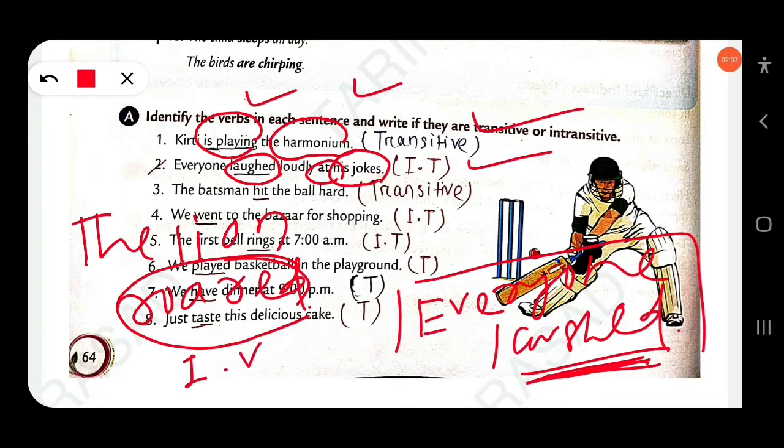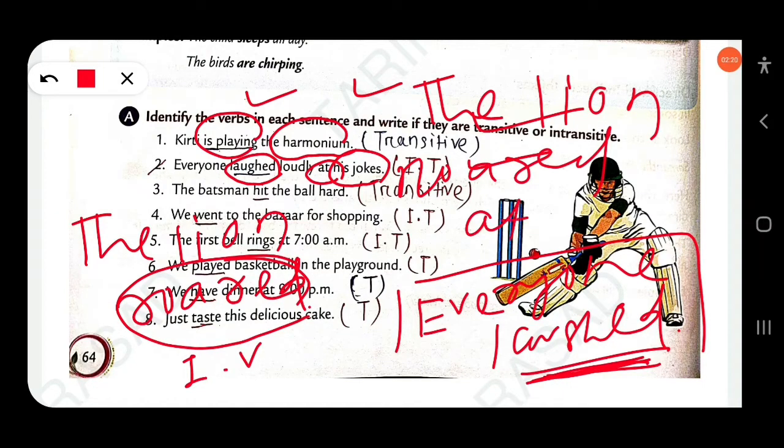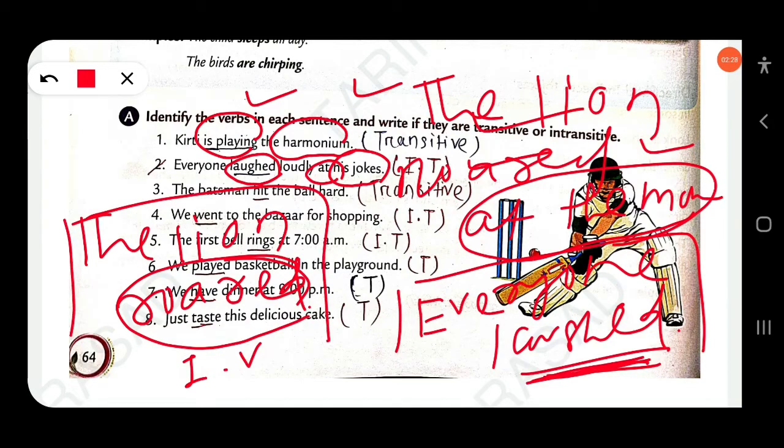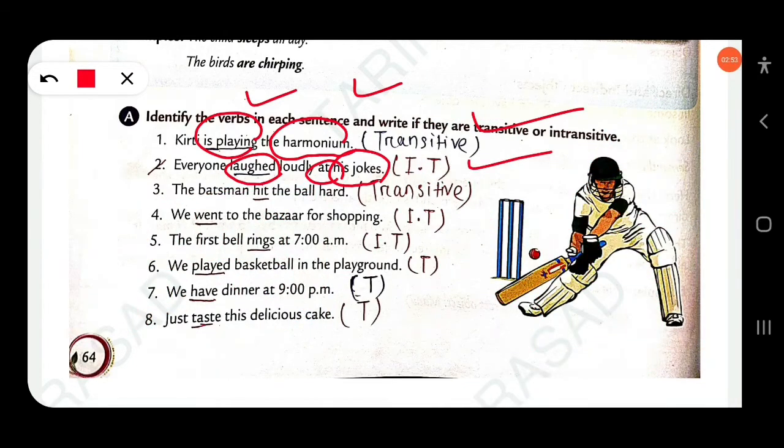There is no need to use a word after roared. The lion roared at the monkeys. There is no need to use at the monkeys, because the lion roared is already complete. The monkeys may look like an object, but here it is the object of the preposition. So laughed is an intransitive verb.